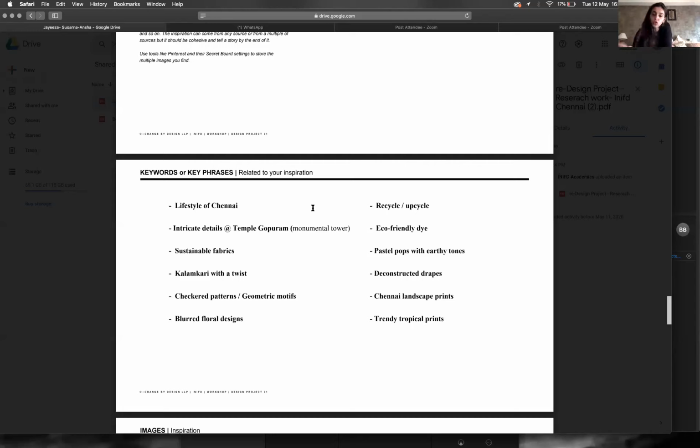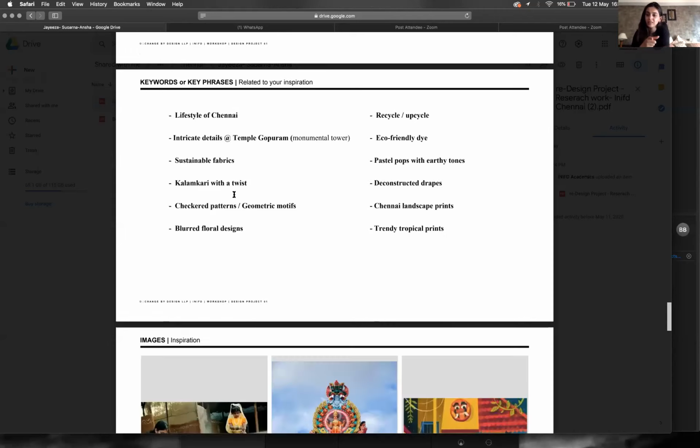You also spoke about the temple's shape, right? But here in your keywords, you've written intricate details. So what you're writing and what you're saying are somewhere not connecting. It's the same Gopuram, the temple is correct. But you said we looked at the sleeves for the shape, and now you're saying that we're looking at the intricate details. So either there's a miscommunication in the way it's being written, which is why it's confusing us as the viewers.